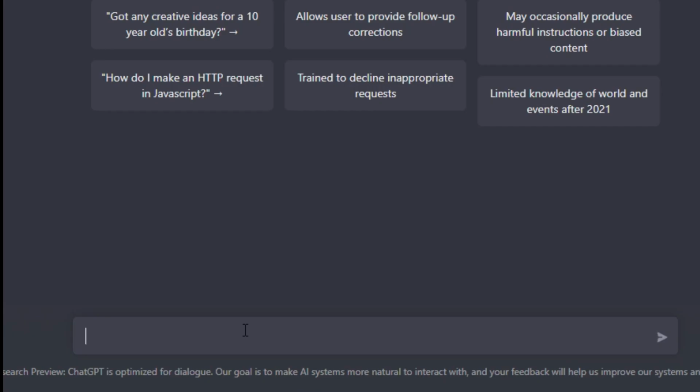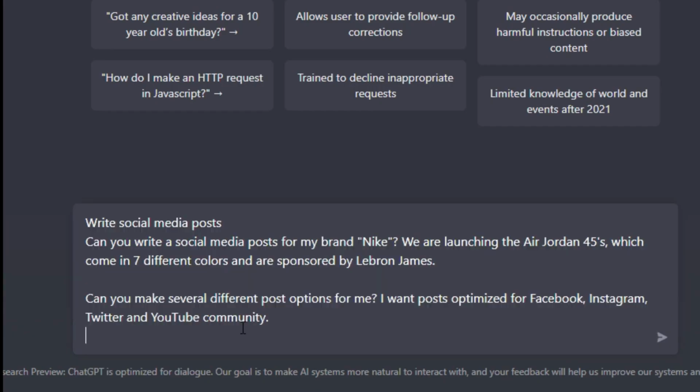So the next thing that we can do with ChatGPT is write social media posts. I can say, hey, can you write some social media posts for my brand Nike? We are launching the Air Jordan 45s, which come in 7 different colors and are sponsored by LeBron James.